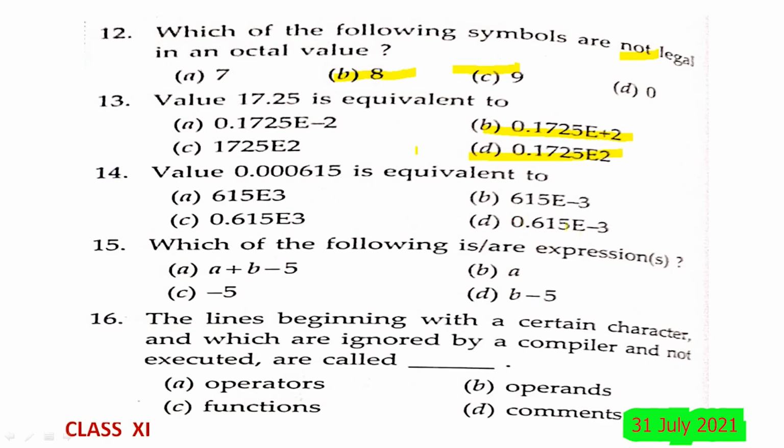0.615 into 10 raised to minus 3 is correct. Therefore, the answer will be D. If you do 10 raised to minus 3, you will get the original value.